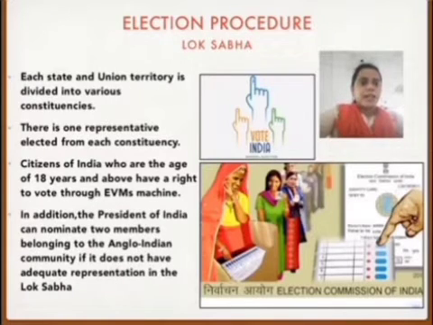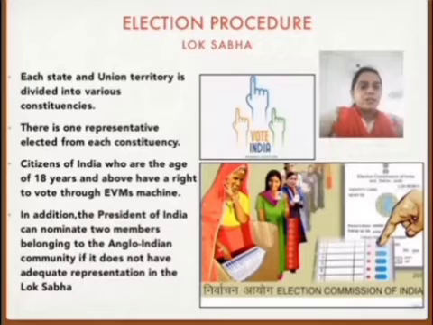Now we will see the election procedure of Lok Sabha. Each state and union territory is divided into various constituencies. Constituency means an area from where a group of voters elect a representative to a legislative body. So there is one representative elected from each constituency. Citizens of India who are the age of 18 years and above have the right to vote through EVM machine.